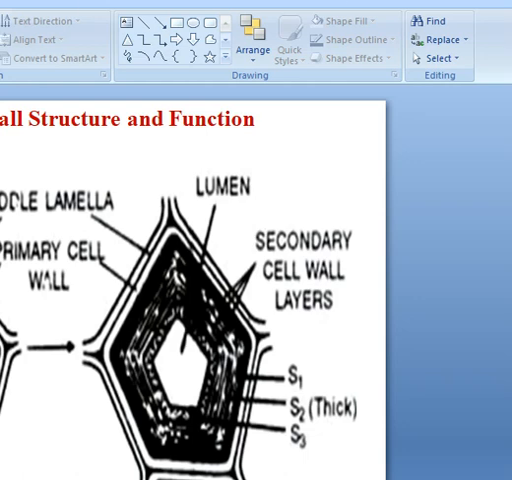Okay, it is not visible, the screen is not visible now. Okay, to me it is not visible.